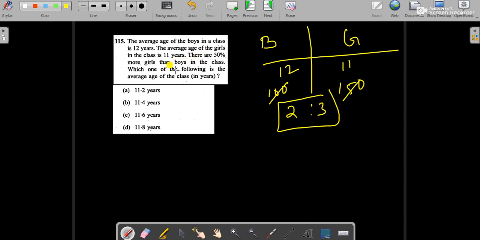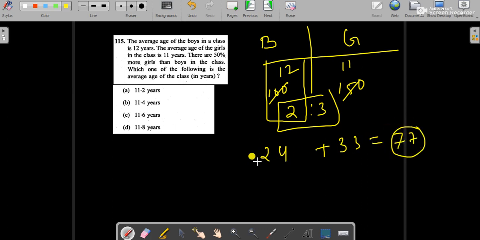So which of the following is the average age of the class? Let's assume that there are only 2 boys and only 3 girls. If the average age of 2 boys is 12, then total age will be 24. And similarly here it will be 33. So total age by addition of the class will be 57.